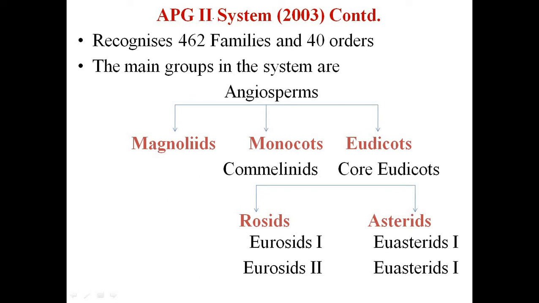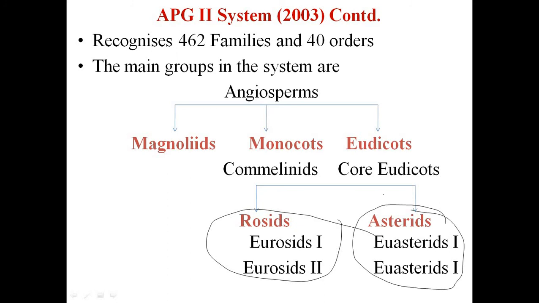Here the angiosperms are classified into the magnoliids, monocots and the eudicots. Afterwards, these eudicots are again classified into the commelinids and core eudicots. In this system, the rosids and asterids remain as they are, but a few families are added, a few orders are also added, and some are replaced.